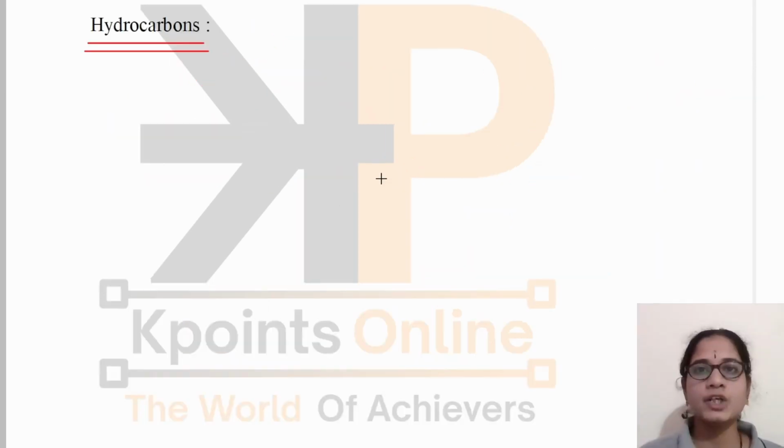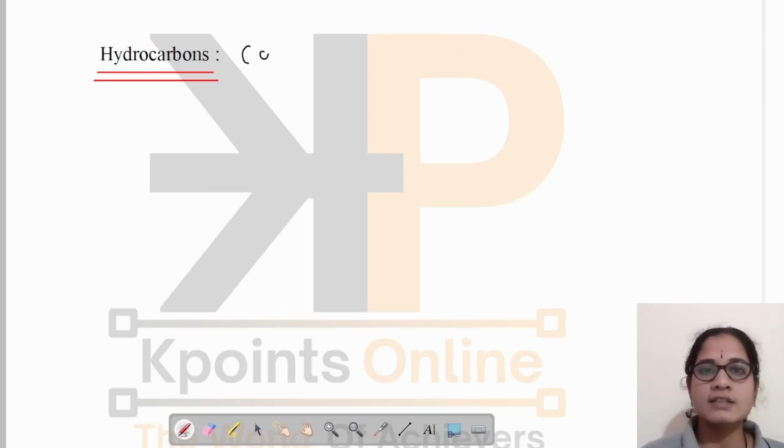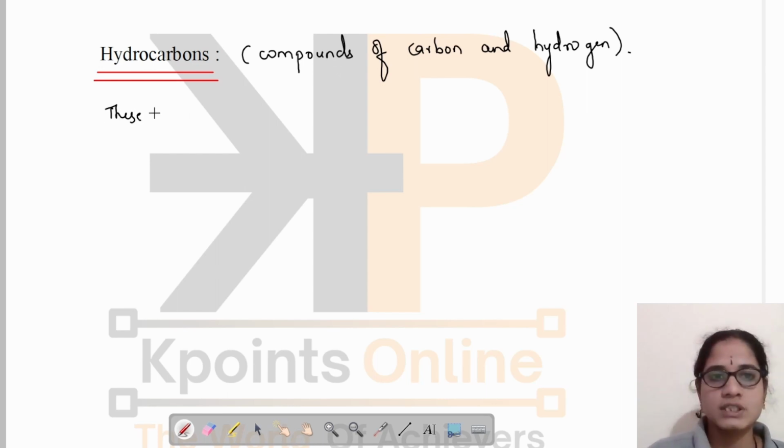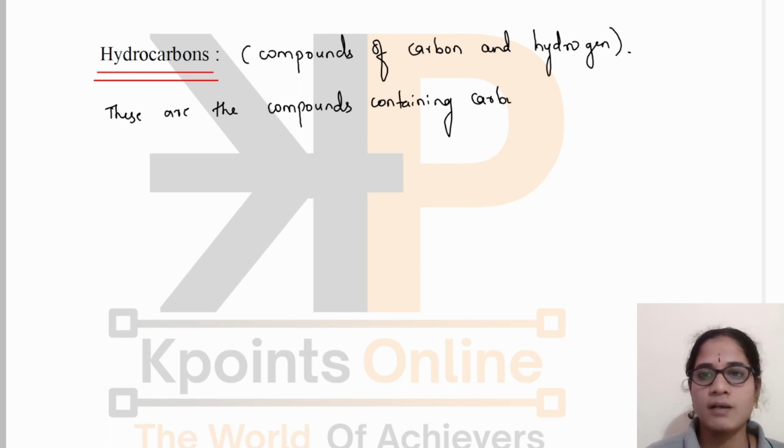Now we are going to study the compounds of carbon, the hydrocarbons. As the name itself indicates, these contain hydrogen and carbon. These are the compounds containing atoms of carbon and hydrogen only. These are called hydrocarbons.